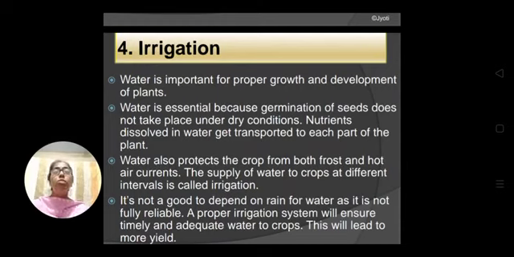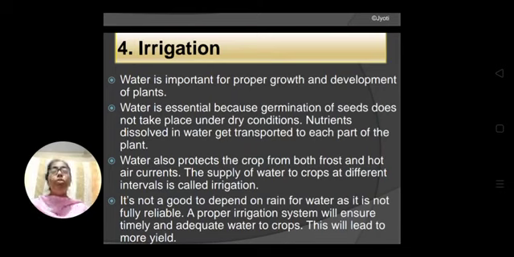In that case, if water is there, it can protect the crop. How water protects it, we will discuss in higher classes, but still let me tell, it keeps the plant rigid so that the plant will not break. There will be no harm to the plant.